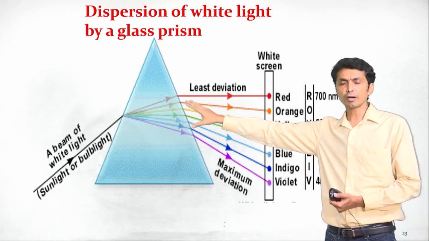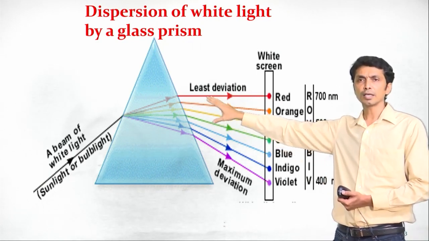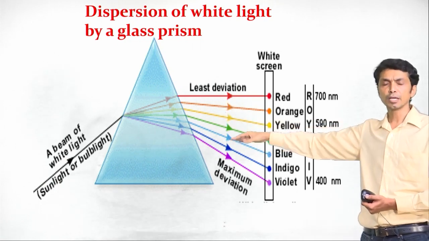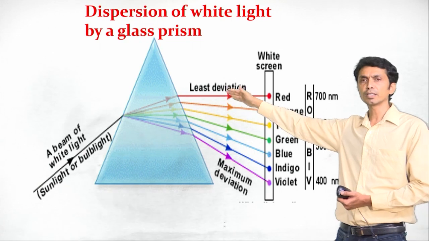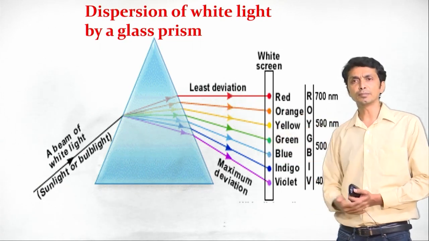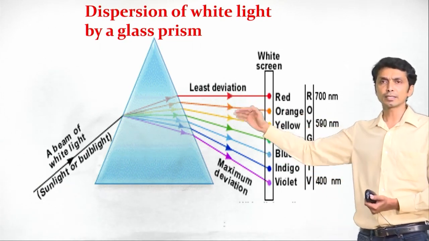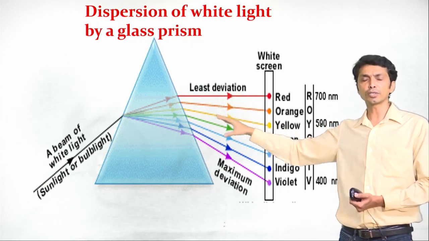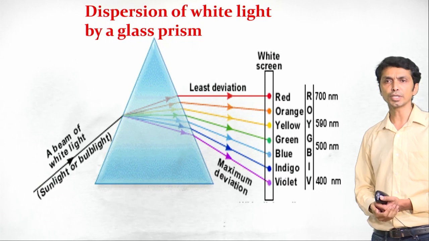Again, when the 7 rays are exiting from the glass prism, when they are emerging out of the glass prism, we can again see there are 7 different colors. Why did this happen? This breaking up of white light into its constituent colors is called dispersion.